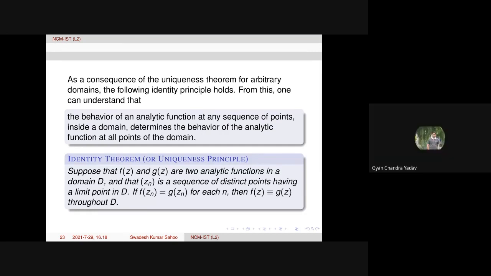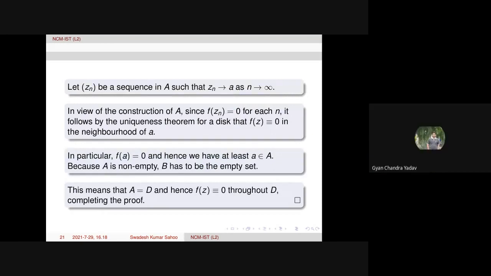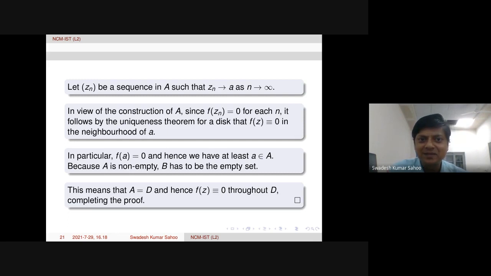Sir, in the last proof, we saw that capital A is a non-empty set, since f of small a is 0, therefore small a belongs to capital A. And in the first line, we assume that Zn is a sequence in A such that Zn converges to A. So here we assume that capital A is non-empty because there is a sequence in it. Oh, I see.